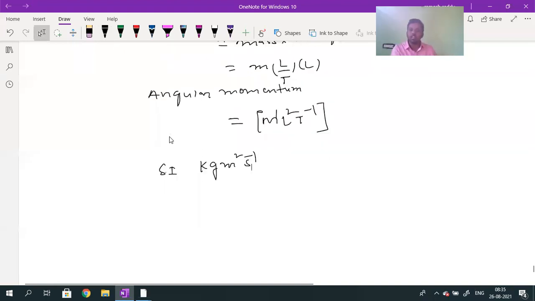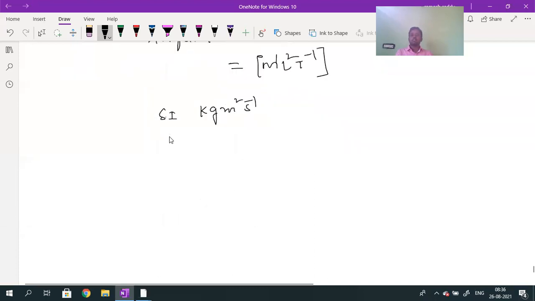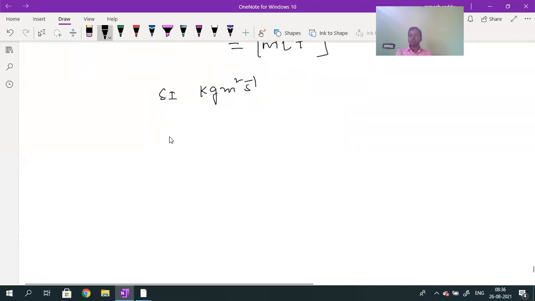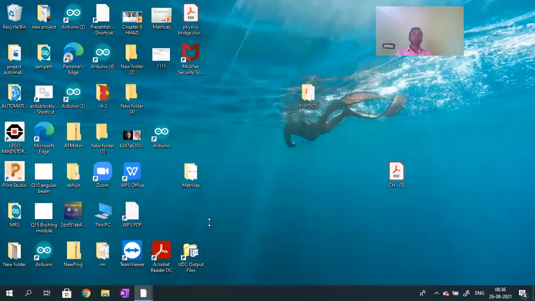Like any physical quantity, if you want to write the dimensional formula, one more example I will take: electric current. I want to write the dimensional formula for the charge. Electric current is nothing but charge divided by time.